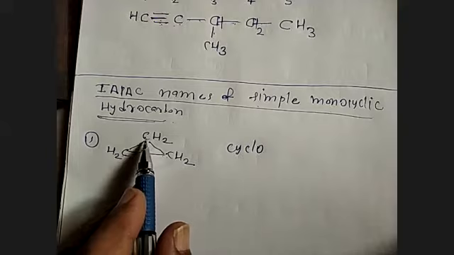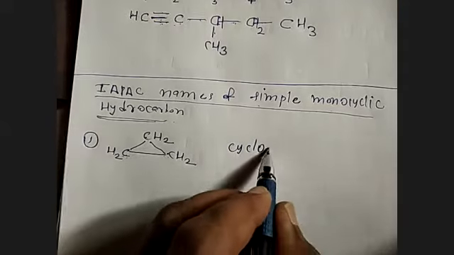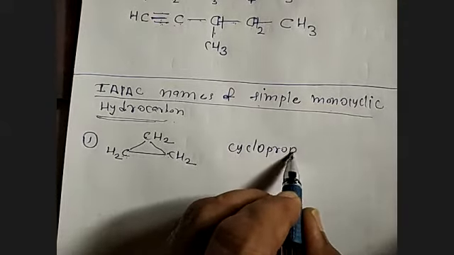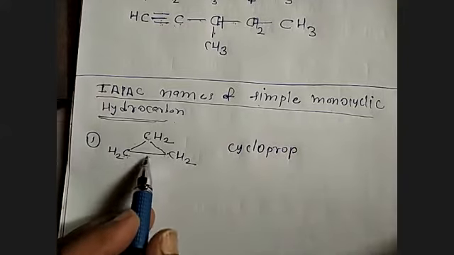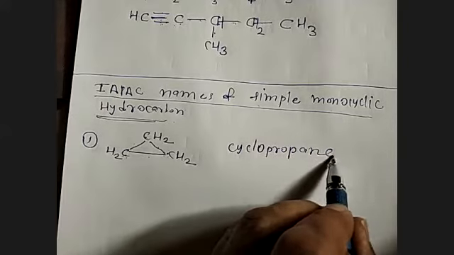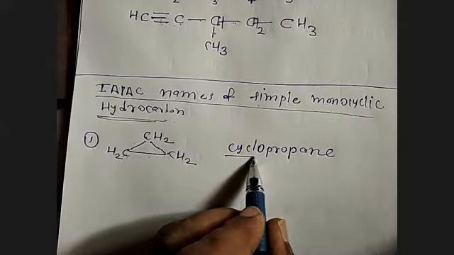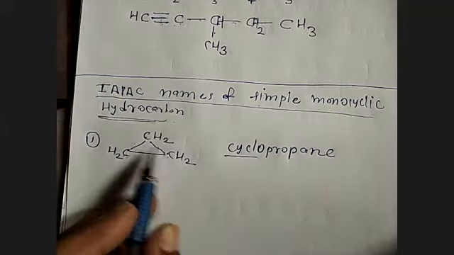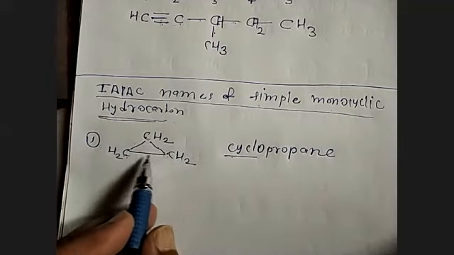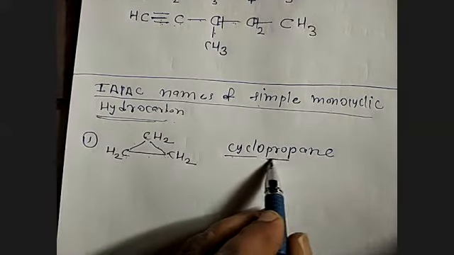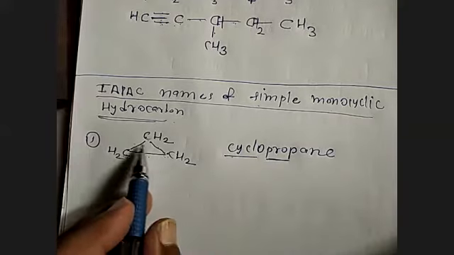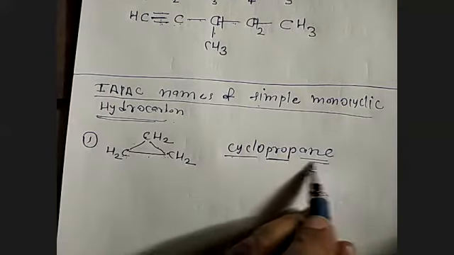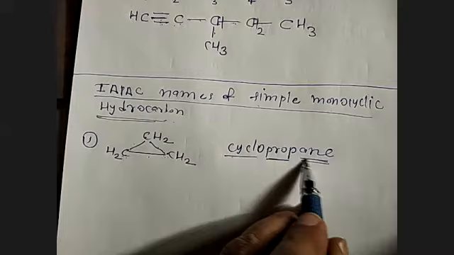And how many carbon atoms are there? 1, 2, 3. 3 carbon atoms, so it is called prop. And everywhere carbon-carbon single bond, so it is called what? ANE. So first is cyclo. Why? Because all 3 carbon atoms are in the form of a ring. How many carbon atoms are there in the ring? 3, so it is called prop. And everywhere carbon-carbon single bond, so it is called what? ANE, cyclopropane.